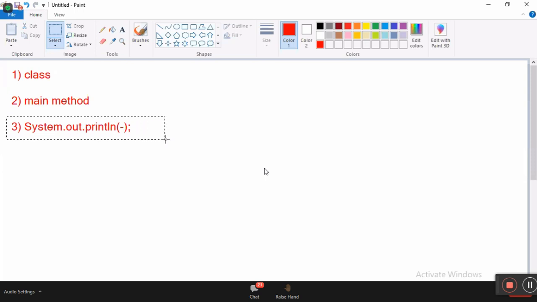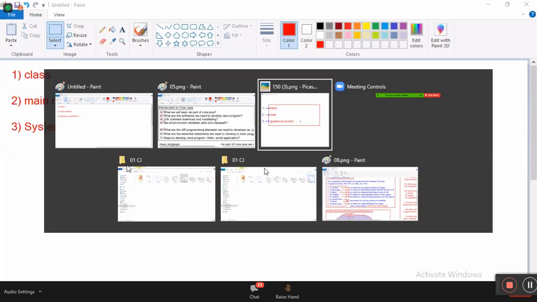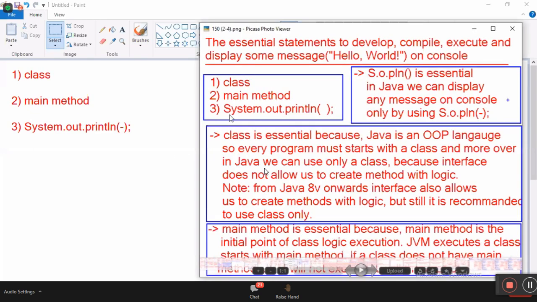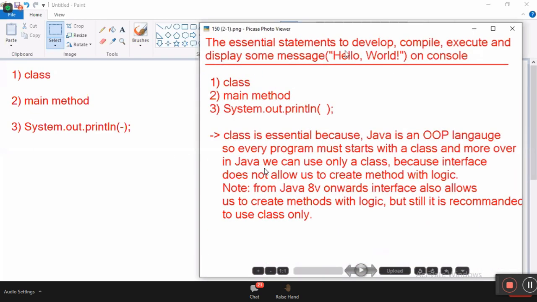Next, System.out.println is essential because any message you want to display on the console from a Java program needs System.out.println. Simple point. Hope you all got clarity. Now repeat once again. The essential statements of a Java program to develop, compile, execute, and display some message on the console: class, main method, and System.out.println.